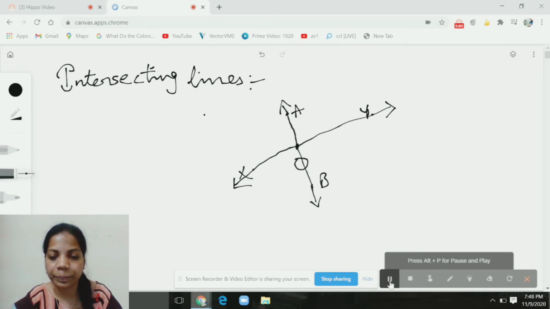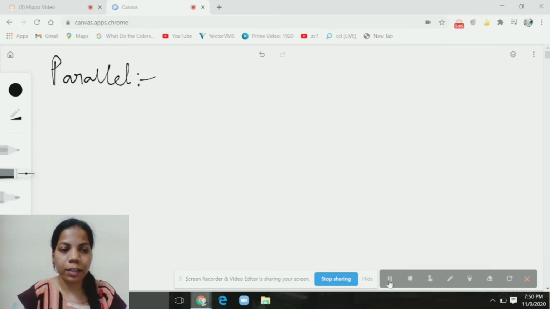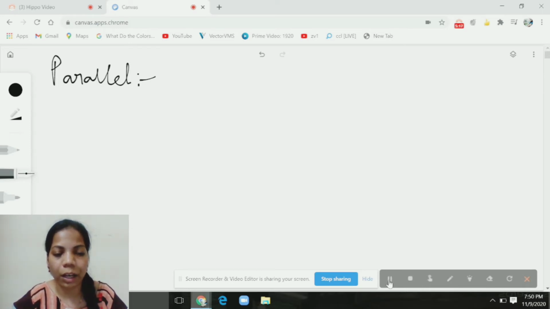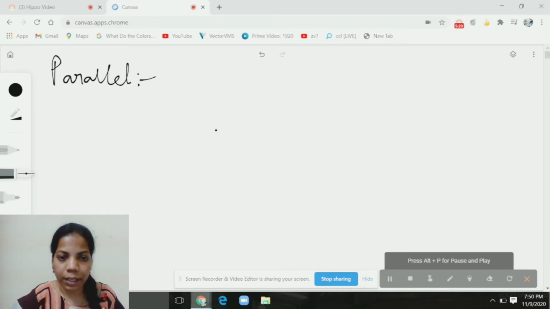Got it? Now let us see what are parallel lines. Lines that lie in the same plane such that the distance between them is the same from any point on them are called parallel lines. Right, children? Now let us see with an example.